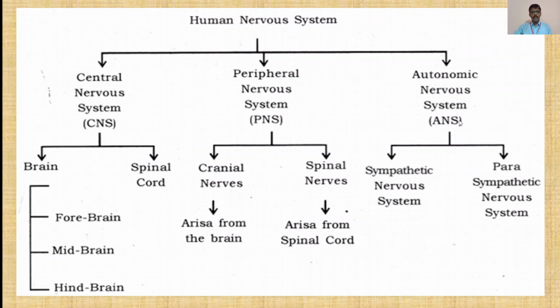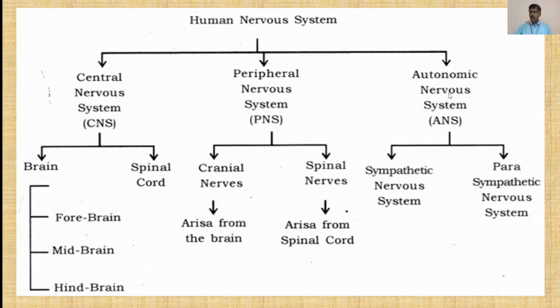Again, as described in the earlier lecture, the central nervous system or CNS is further classified into brain and spinal cord. And in the brain, as discussed earlier, there are three parts: forebrain, midbrain and hindbrain. In the peripheral nervous system or PNS, there are two divisions: cranial nerves and spinal nerves. The cranial nerves arise from the brain, and the spinal nerves arise from the spinal cord.